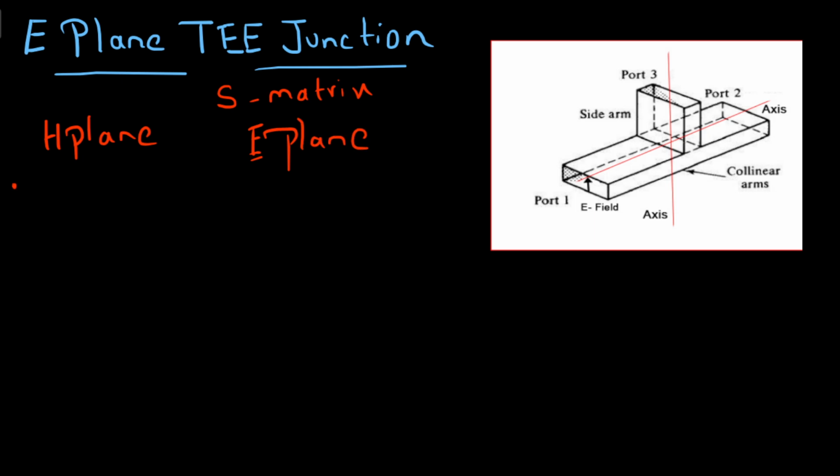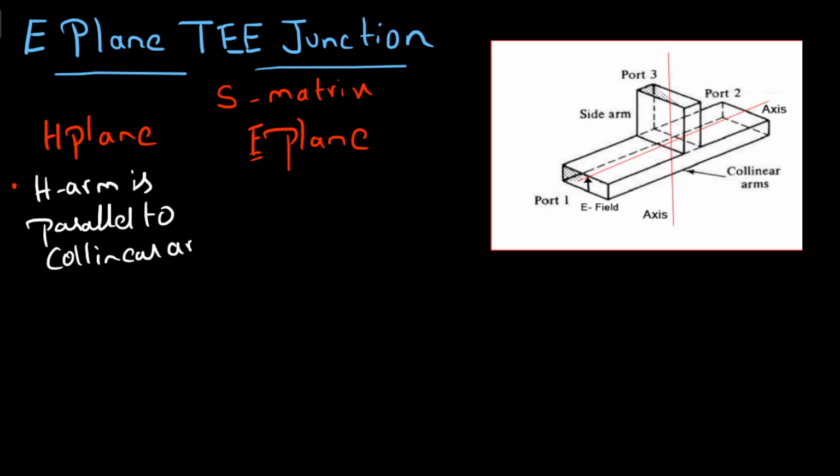The first difference is that in the H plane the H arm is parallel to the collinear arms. Coming to the E plane, the E arm is perpendicular to the collinear arms.